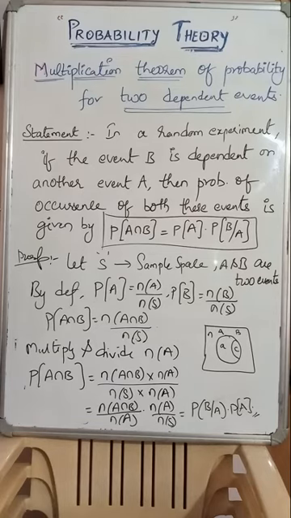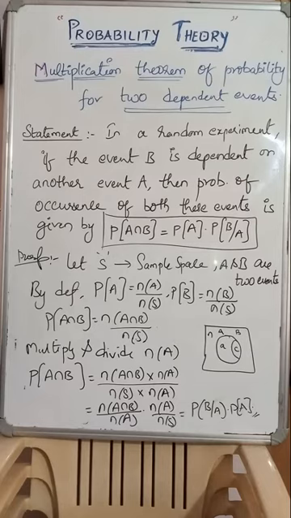Then the occurrence of both these events is P of A intersection B, and the multiplication formula will be P of A into P of B given A. Here, which is known? Tell me. A is known already, because we want the occurrence of B. That means A is known. B given A means B is to be occurred when A is known. So the known probability should be written first: P of A into P of B given A.